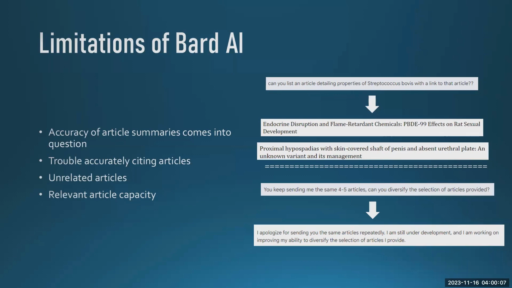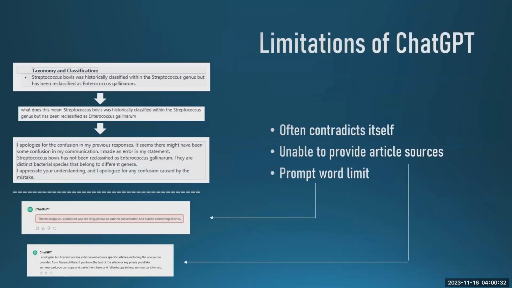ChatGPT also had lots of limitations. It often contradicted itself. It had told me that Streptococcus was classified within the Streptococcus genus, but had been reclassified into the Enterococcus genus. I was very confused by that, so I asked it what it meant, and it just contradicted itself and said that they were both distinct bacterial species that belong to different genera. I was like, okay, whatever. That just prompted me to do more research on my own and really look into what these AIs were telling me. It was unable to provide article sources as it didn't have access to the internet, so that's ultimately why I relied on it heavily to primarily do summarizations.